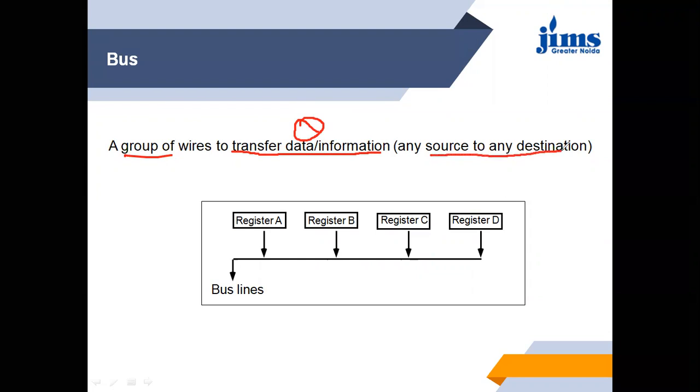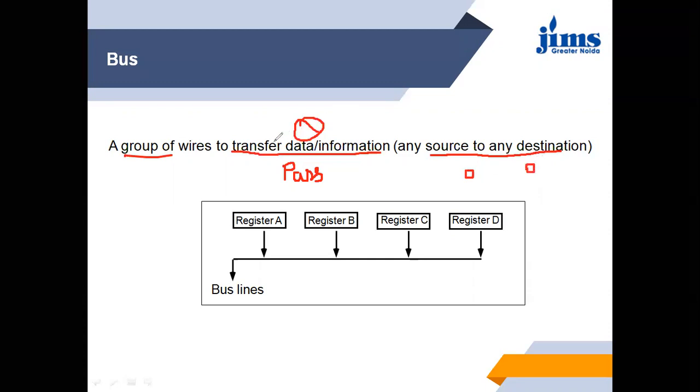We can take an example from real life. When we consider a bus, a bus is a collection of seats in which passengers are transferred from one location to another location.